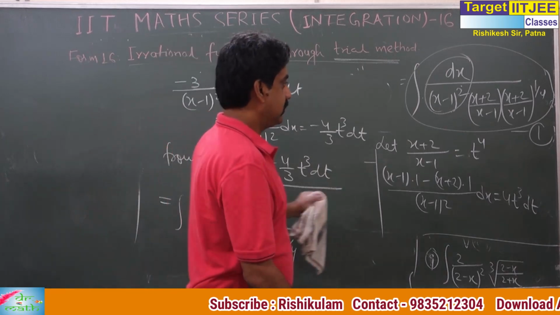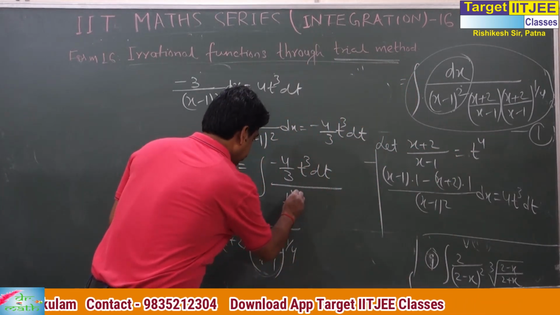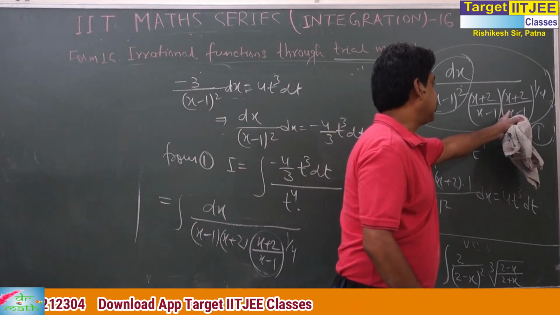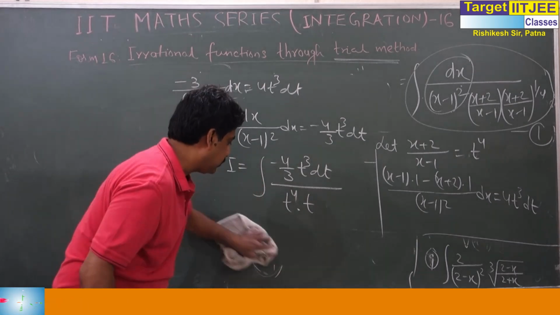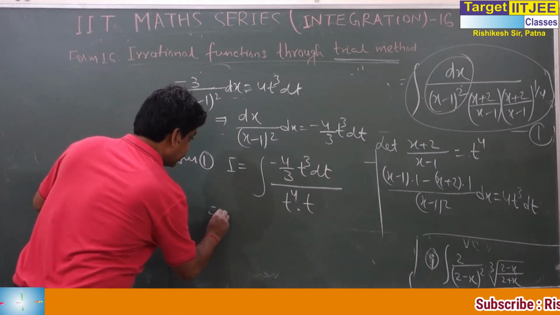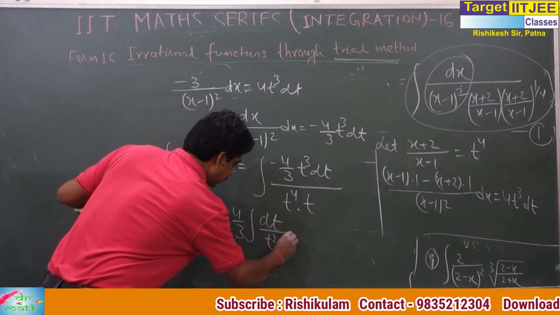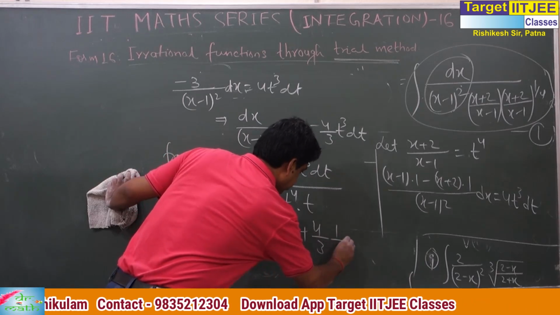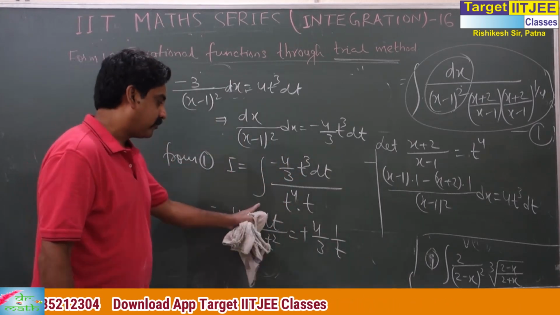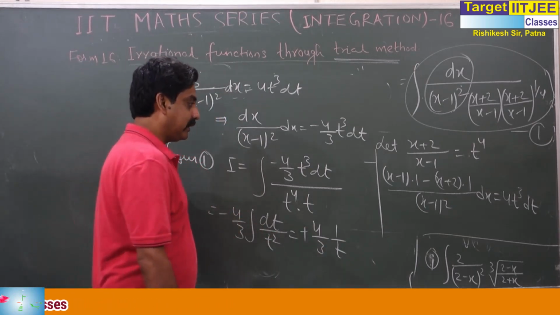This I have taken as t to the power 4, and this is a t. Got a very easy integration: minus 4 by 3 dt by t square. The integration of 1 by t square is minus 1 by t plus c.